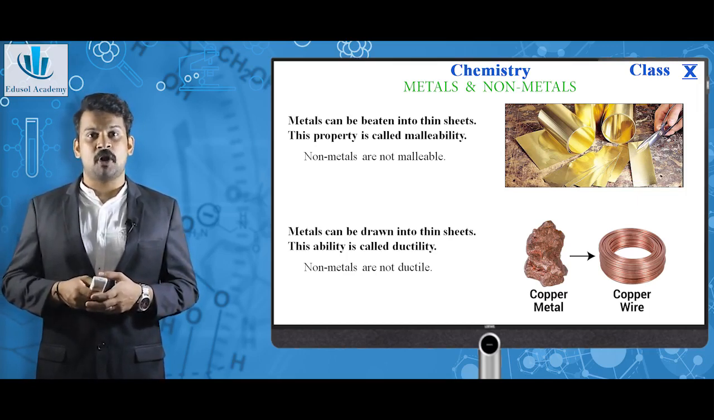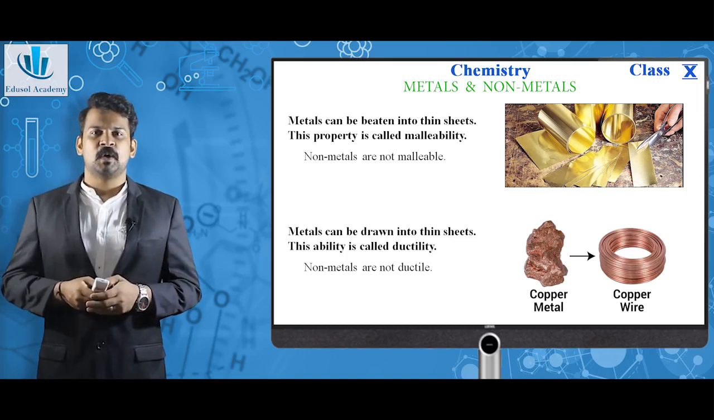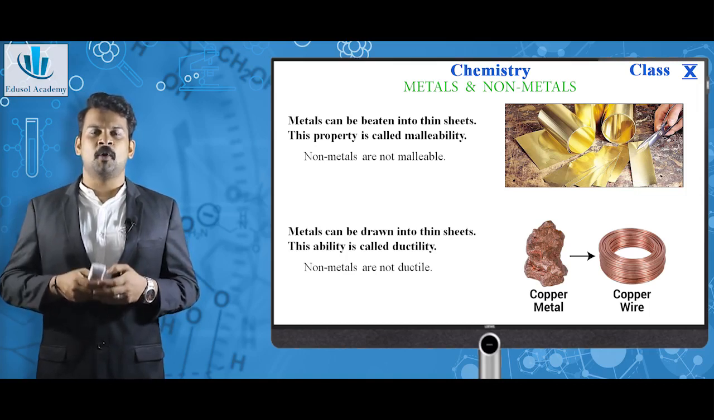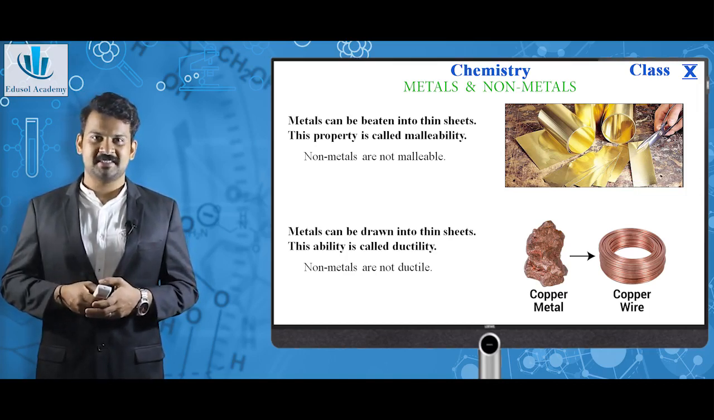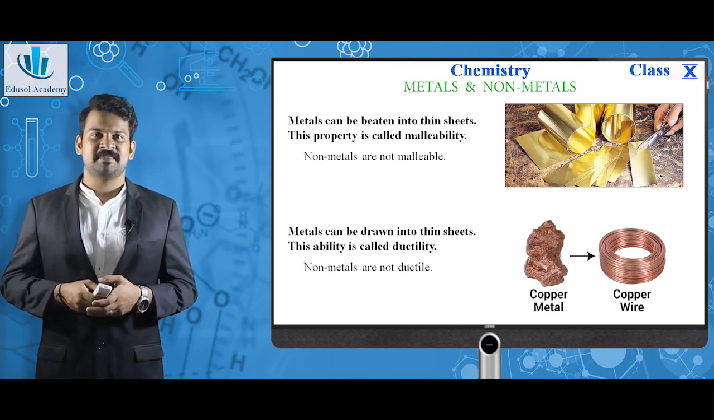Similarly, metals can be drawn into thin wires. This ability is called ductility. As you can see in the picture, copper metal is used in our homes as electrical wiring. Copper metal can be easily drawn into thin wires. This ability is the ductility of copper. Nonmetals are not ductile.